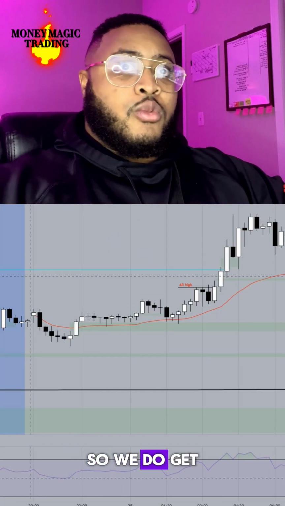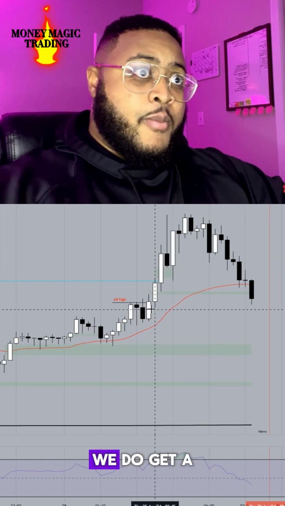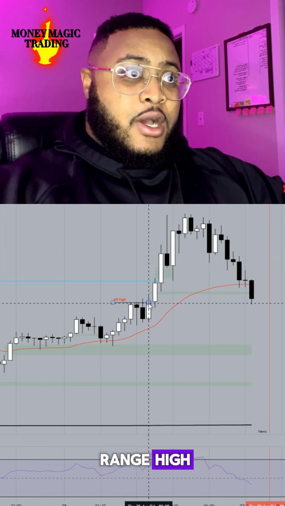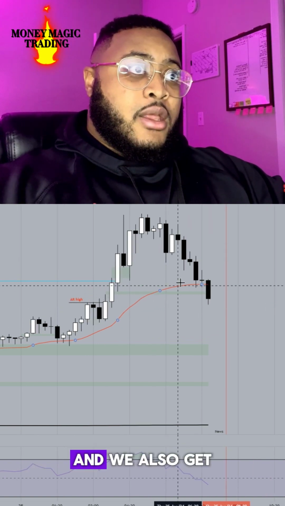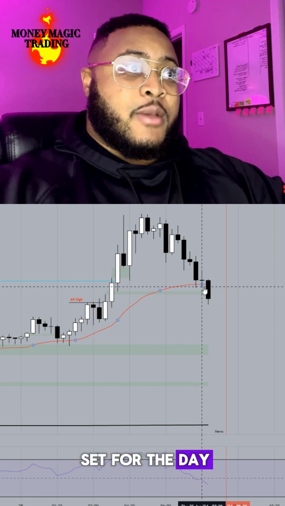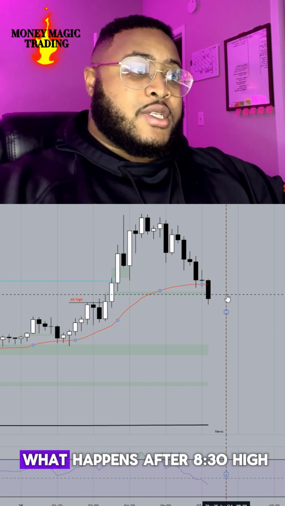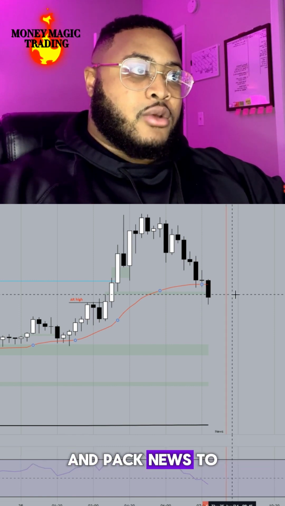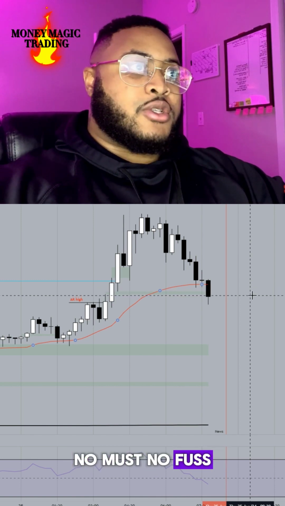So we do get a bullish breaker structure from previous day's high, which I like. We do get a break of the Asian range high going into the London session. I like that. And we also get a retracement to the anchor VWAP that I have set for the day. So more than likely what I'll end up doing is waiting to see what happens after 8:30 high impact news to see if I get an entry. But if not, no muss, no fuss.